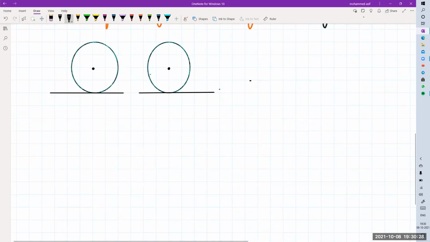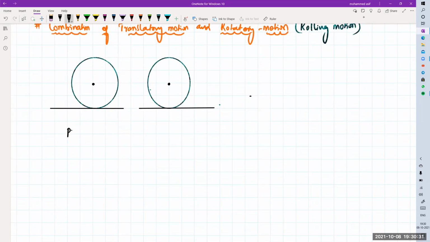This one is pure translatory motion and this one is pure rotational motion. I'm adding both of them. This is a point of contact O, and this is a point P.